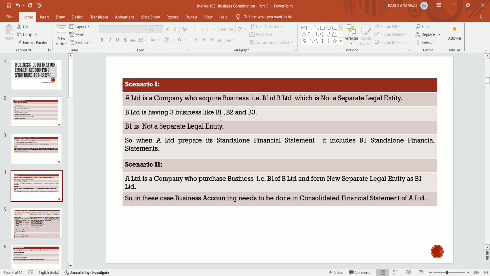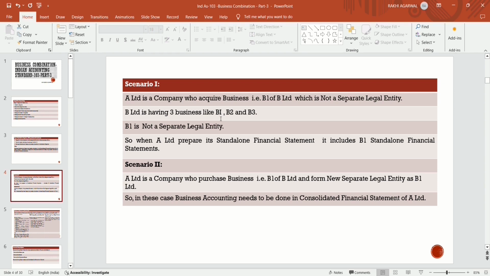And those businesses are not separate legal entities, because A Limited is not acquiring a separate legal entity, and they are not forming a separate legal entity either. They are merging that with their business, and there is no existence of that business left.